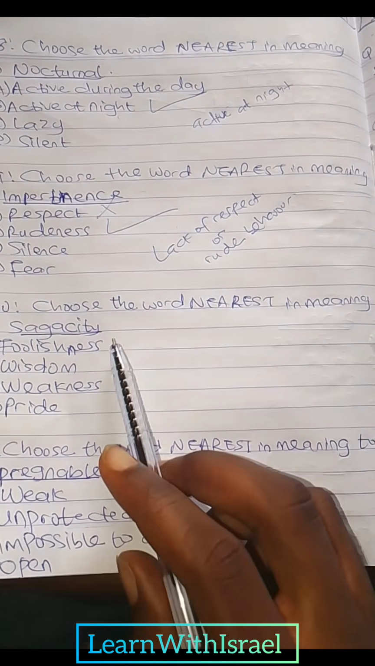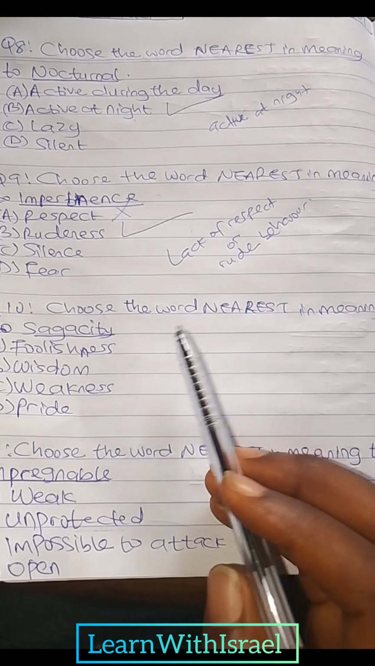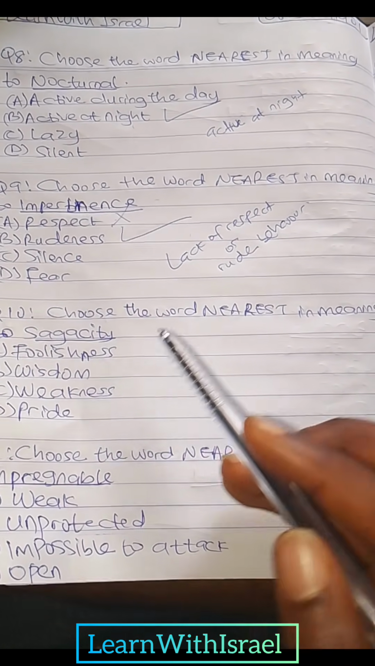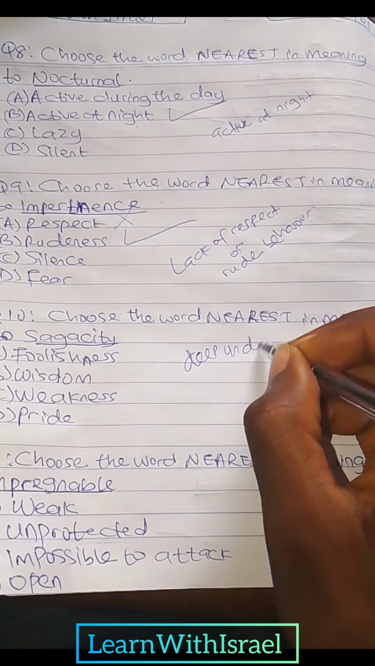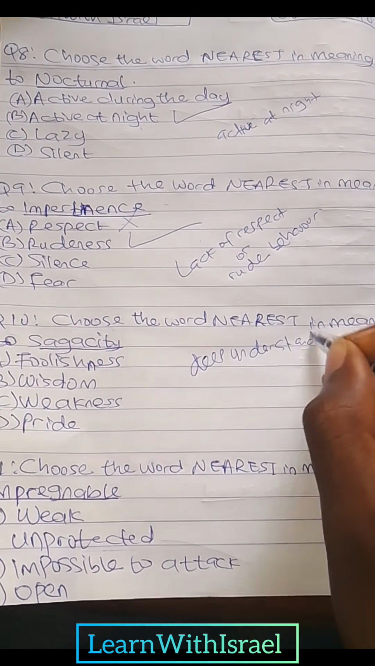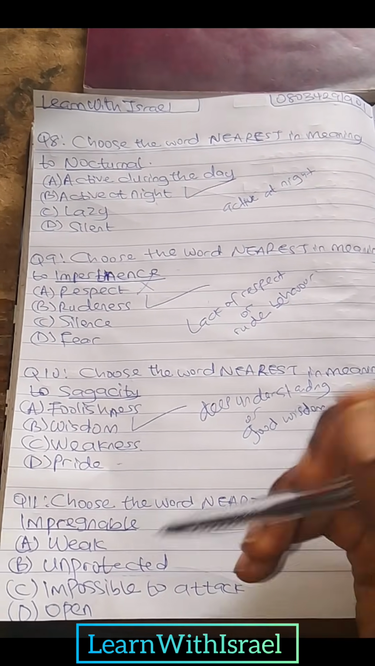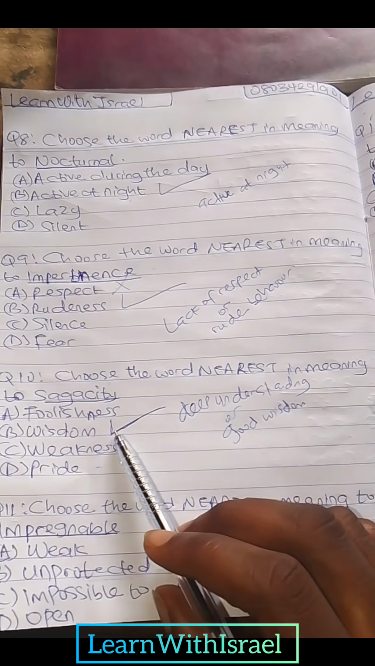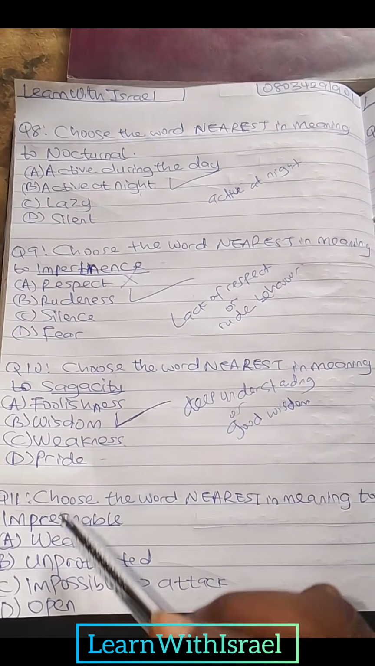Question 10. Choose the word nearest in meaning to sagacity. Sagacity means deep understanding. It means deep understanding. So if we check our option, wisdom is correct. Wisdom is synonymous to sagacity.